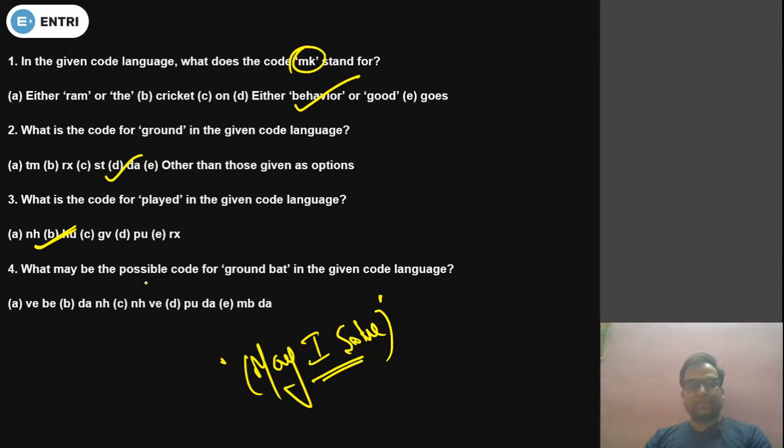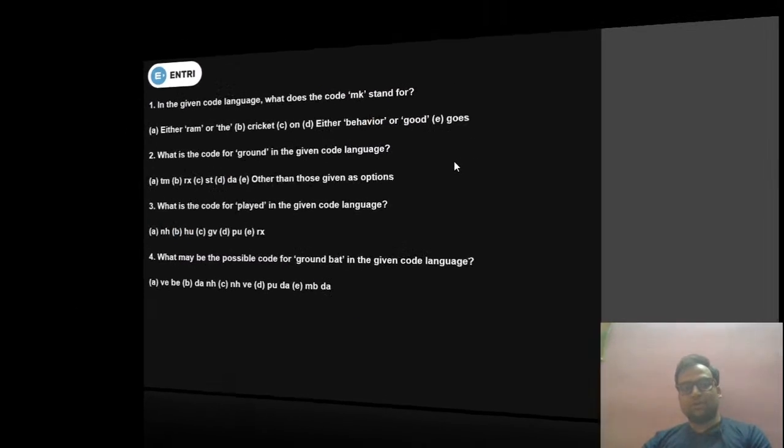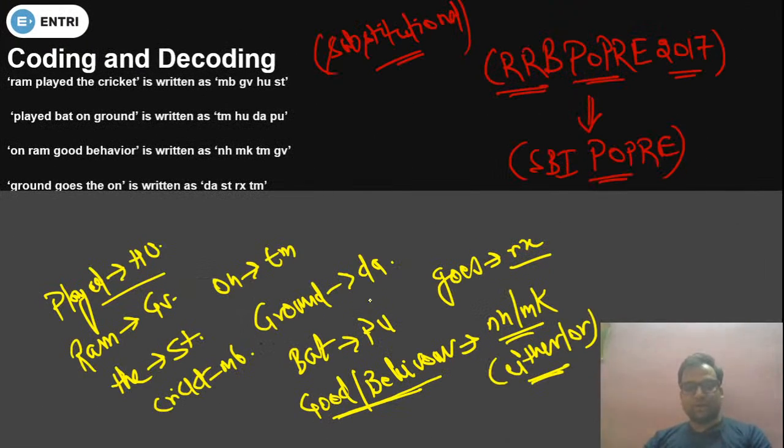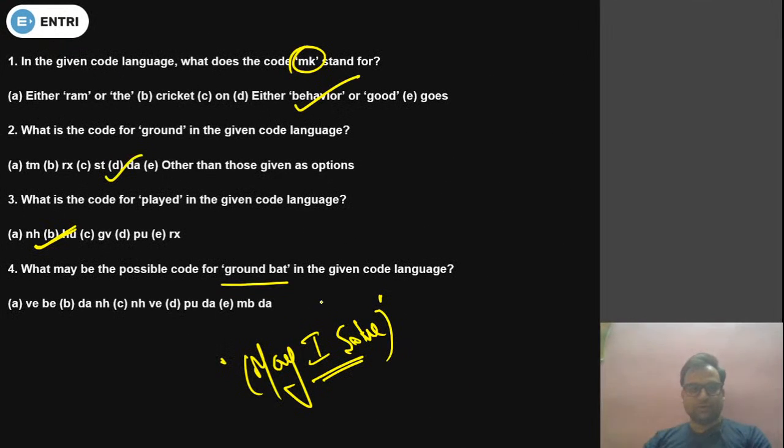What may be the possible code for ground bat? What is the code for ground? Let me check again. Ground is DA and bat is PU. So DA and PU, option number D is the correct answer. Shall we move to the next question then?